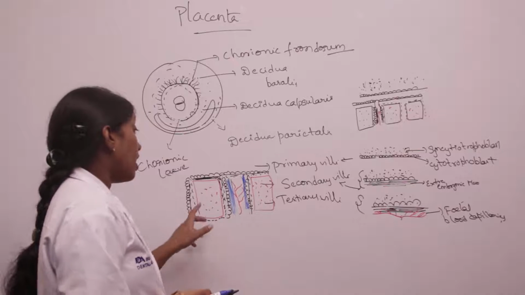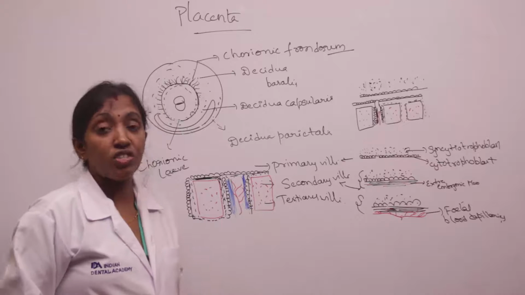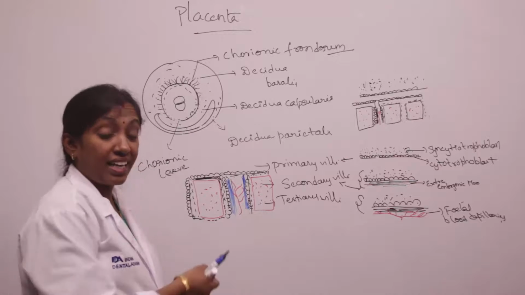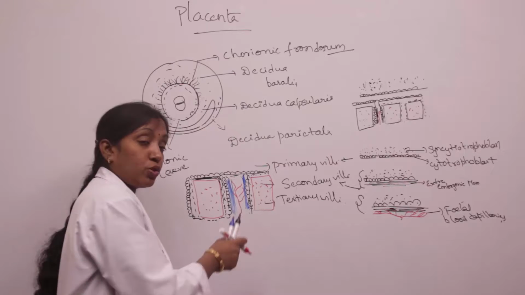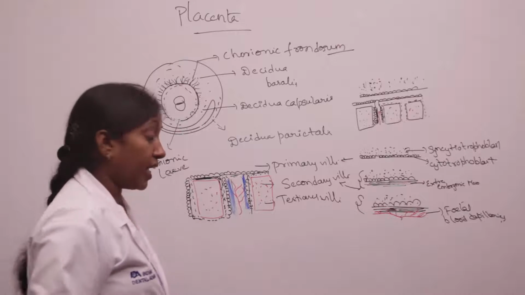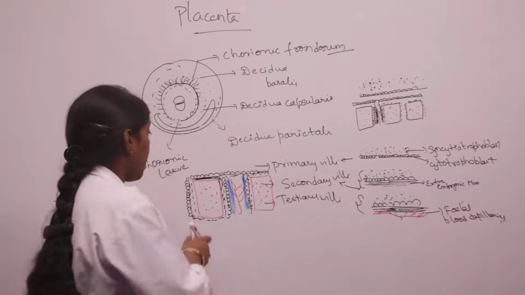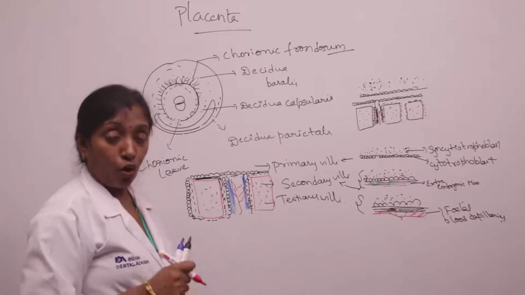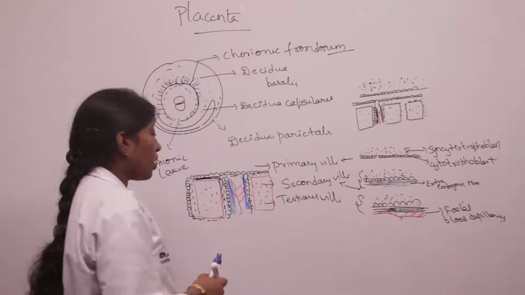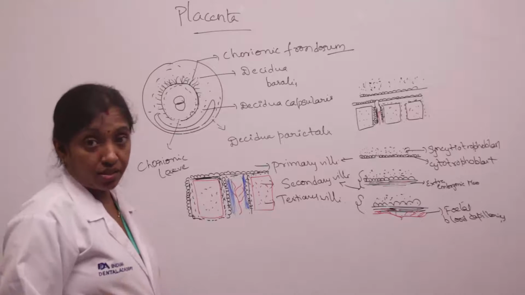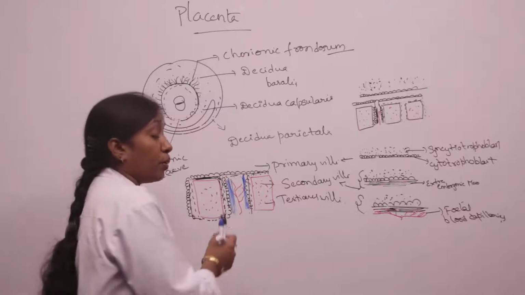And here the IgG immunoglobulins mostly pass through the placental barrier. Also, some of the viruses may enter, and some of the drugs also enter through the placental barrier.